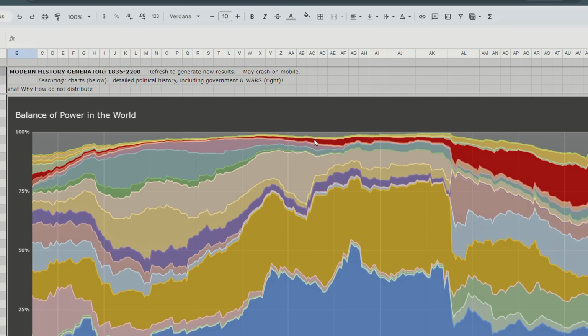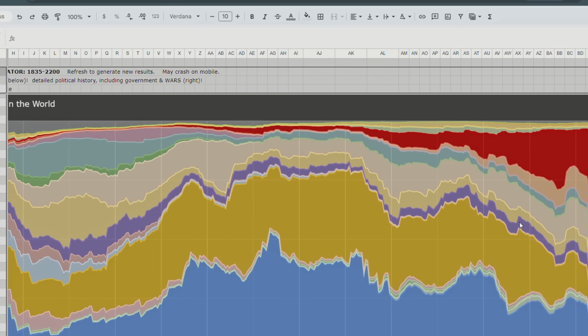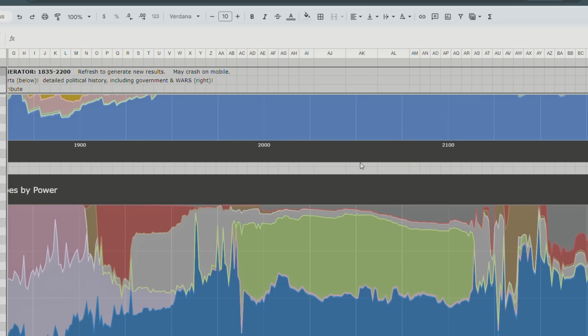Let's scroll down. I want you guys to see that. Russia's doing pretty well in this timeline. Look at that. Pretty big Russia. Another ecological dictatorship. Maybe I'll make those more rare.